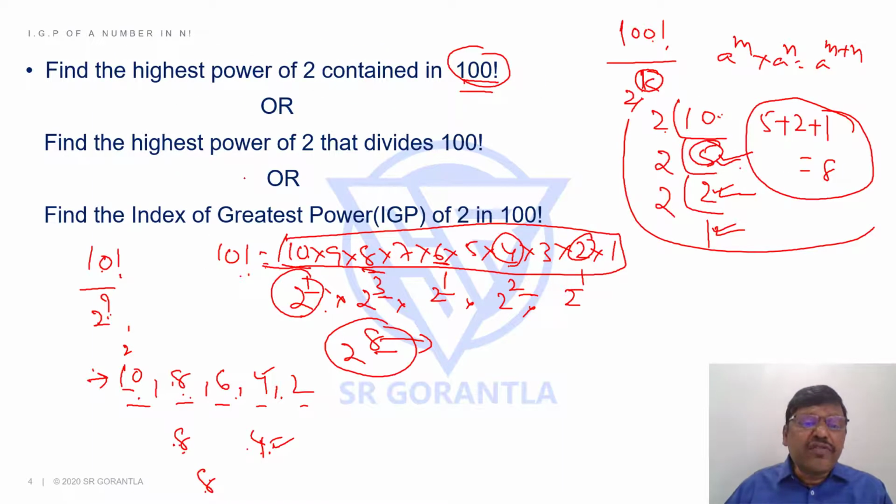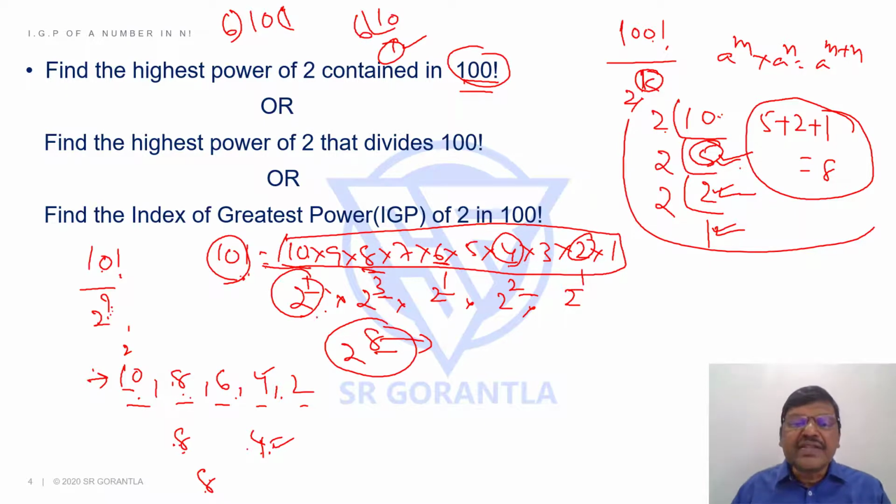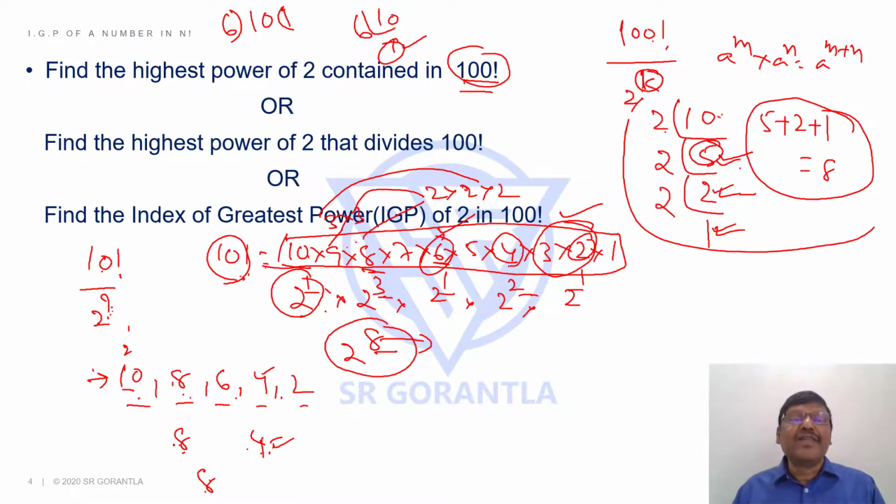What is the highest power of 6 in 10 factorial? Instead of 2, if I ask you 6. So 10, 6, 1, 6. If you take 6, nothing else goes, only 1 I can say. Is there only one 6 in 10 factorial, students? 2 and 3 can also get you one more 6 or not? Yes. From 8 I can take 3 into 3. From 9 I can take 3 into 3. From 8 I can take 2 into 2. 3 into 2 can get you 6. 3 into 2 can get 6. There are 4 6s there.